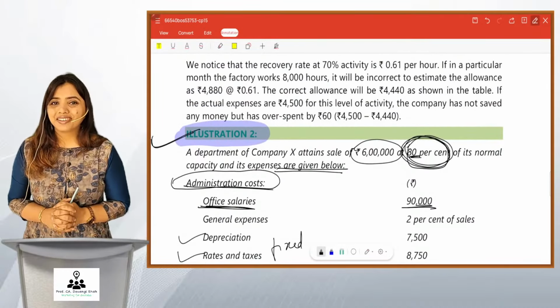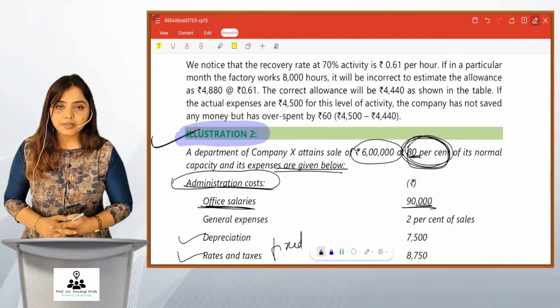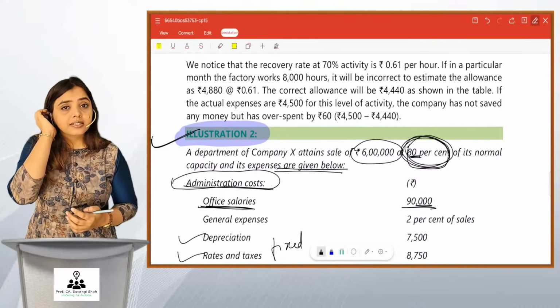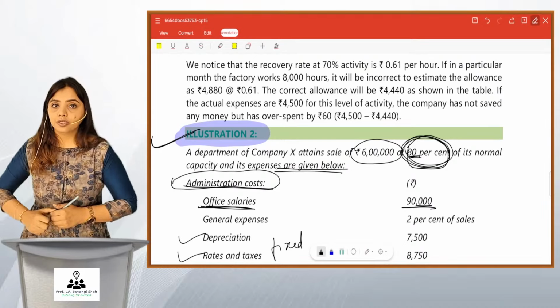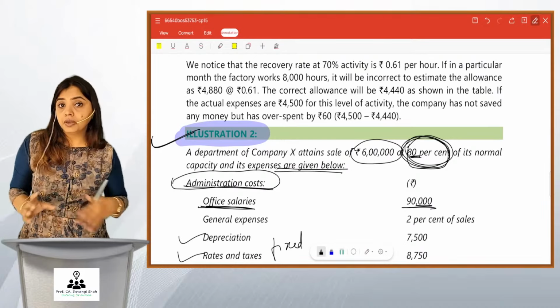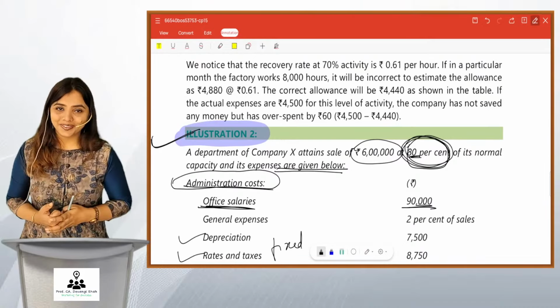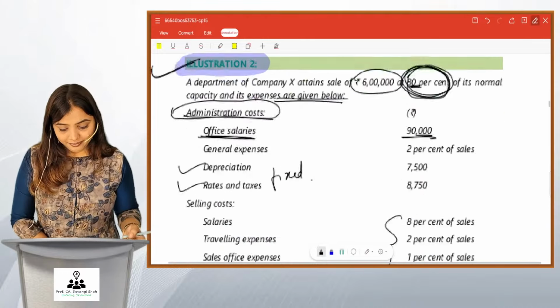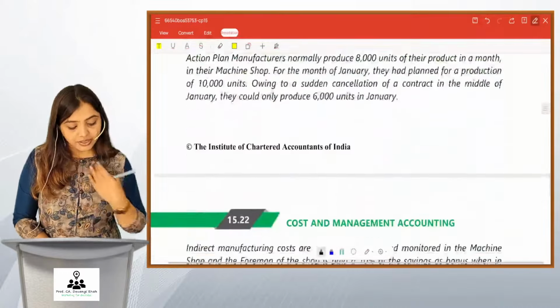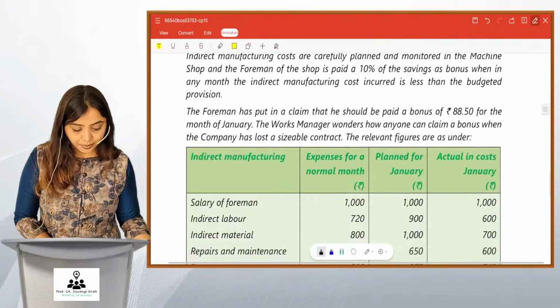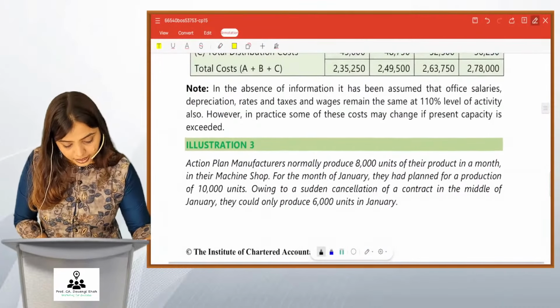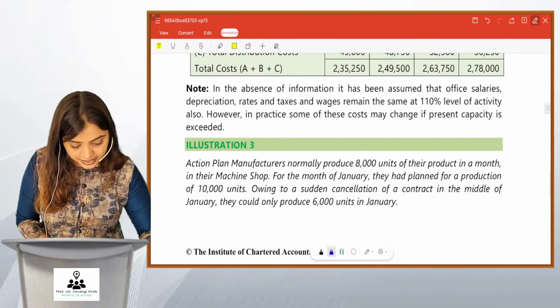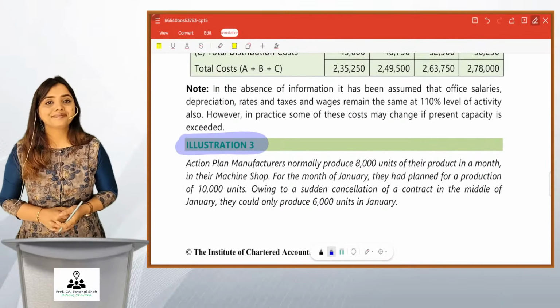Correct? Please practice these sums at least orally so that if such easy sums come in your exam, you should not be shocked that there must be some hidden adjustment that we don't know, right? Let's proceed further. We are done with illustration number 2. We have one more illustration for flexible budget, friends. That is illustration number 3.